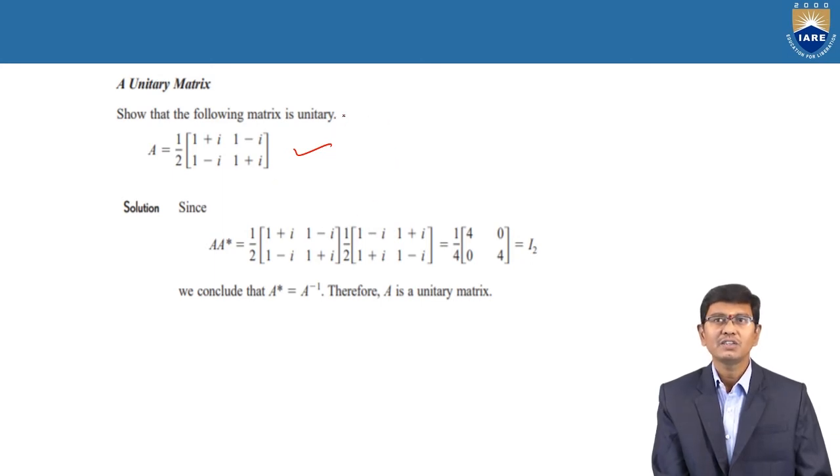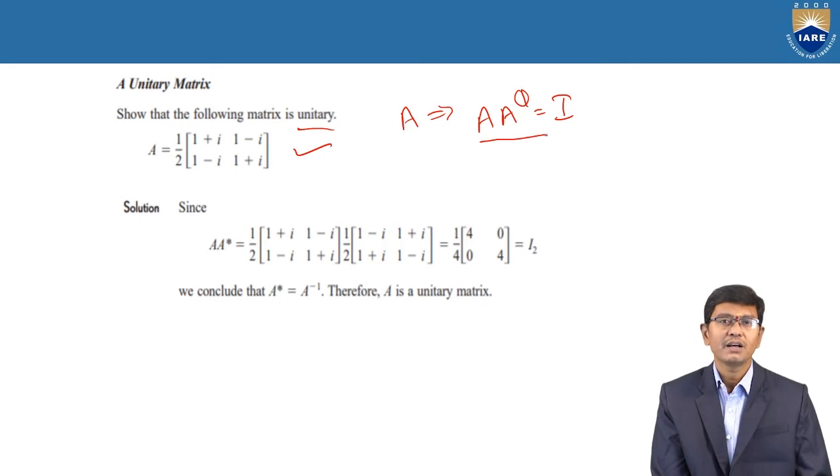According to the definition of a unitary matrix, for example, consider A is unitary. By the definition of the unitary matrix, A into A^θ is equal to I. Therefore, we want to prove whether this condition is satisfied or not. The given matrix is clearly A. Now we want to find out the value of A^θ. A^θ is nothing but the conjugate of the transpose of the matrix.